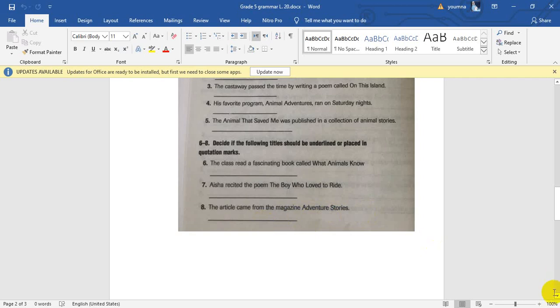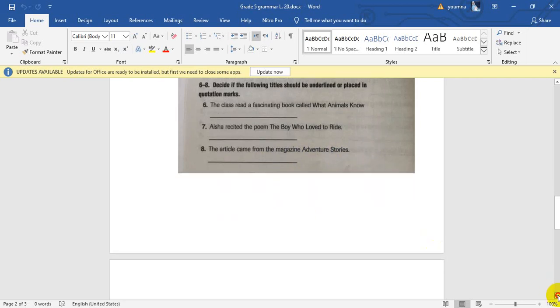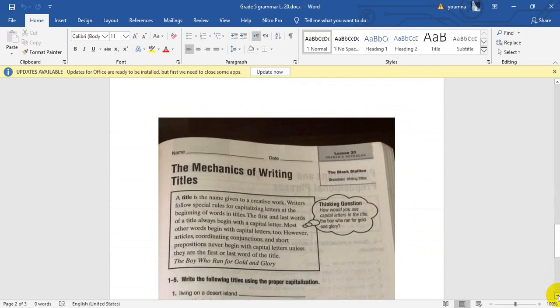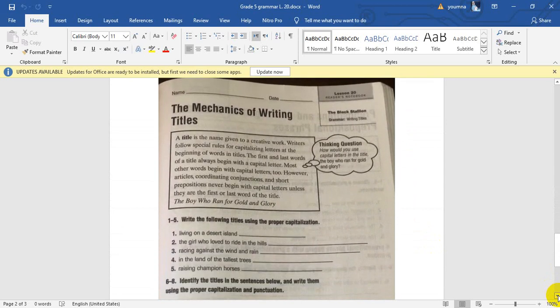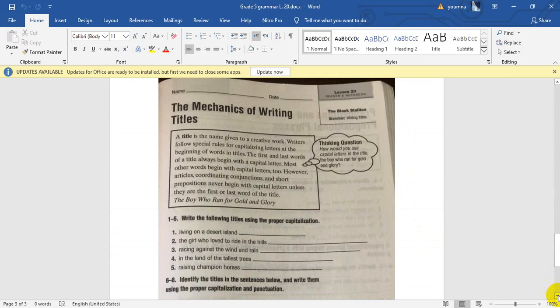Then, guys, move to page 273, the mechanics of writing titles. So now we are going to talk about capitalizing the words in the title, as I mentioned at the beginning. I told you articles, conjunctions, and prepositions in the middle of the title will be in lowercase, in small letters, except if they are at the beginning, the first word in the title, or the last word in the title.